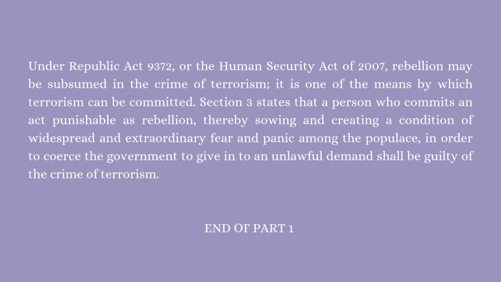Under Republic Act 9372 or the Human Security Act of 2007, rebellion may be subsumed in the crime of terrorism. It is one of the means by which terrorism can be committed. Section 3 states that a person who commits an act punishable as rebellion, thereby sowing and creating a condition of widespread and extraordinary fear and panic among the populace in order to coerce the government to give in to an unlawful demand, shall be guilty of the crime of terrorism.